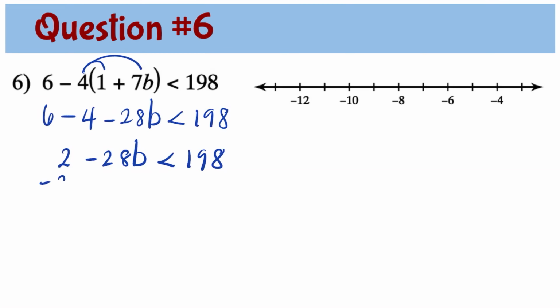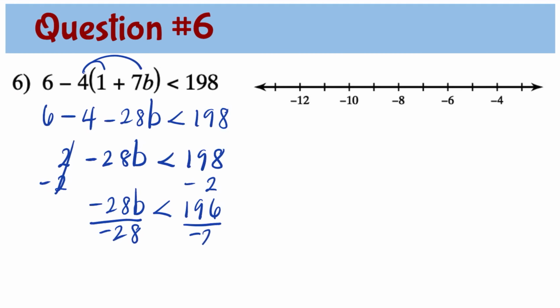Now we need to subtract 2 from both sides of the inequality. 2 minus 2 is 0. We have negative 28b is less than 196. Now we need to divide both sides by negative 28. Negative 28 divided by negative 28 is 1, so we now have positive 1b. 196 divided by negative 28 is negative 7.